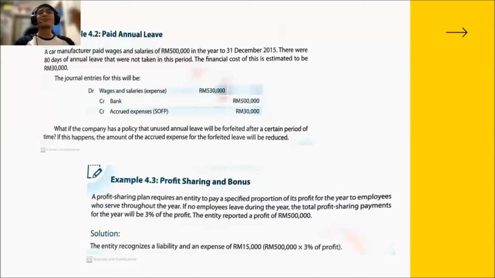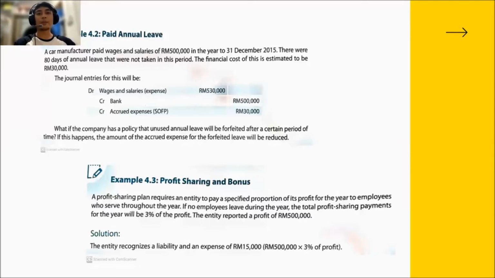And next is 4.3. 4.3 is about profit sharing and bonus. Profit sharing and bonus in this example are actually two different things. Profit sharing means, in terms of revenue, the revenue collected by the company itself, and bonuses are more related to the performance of the respective employees.